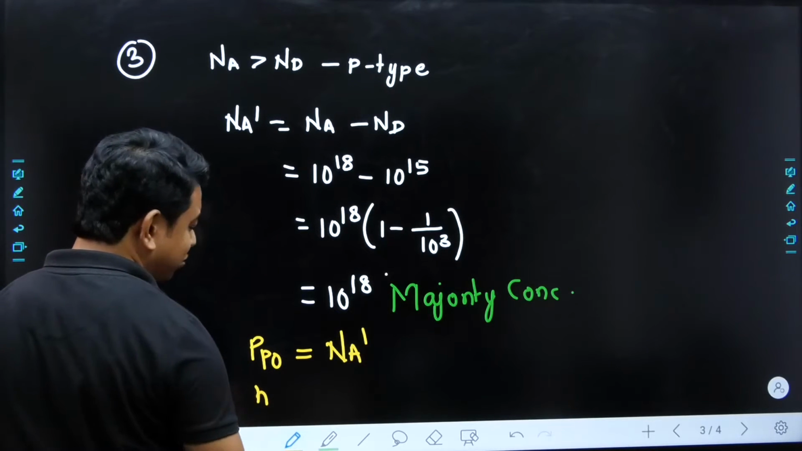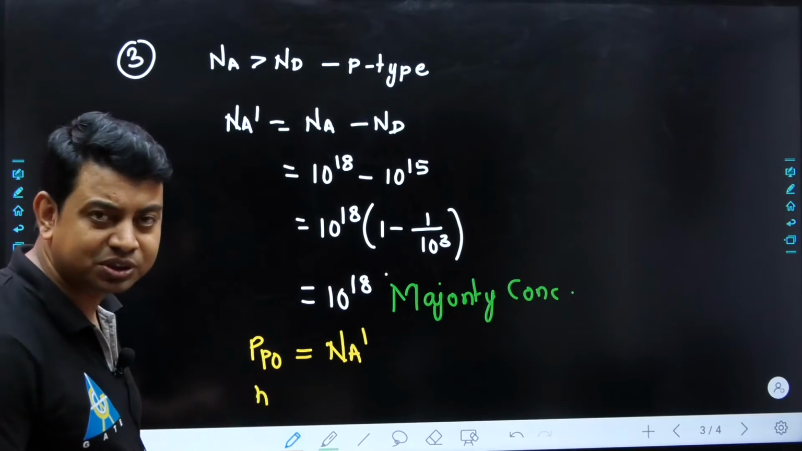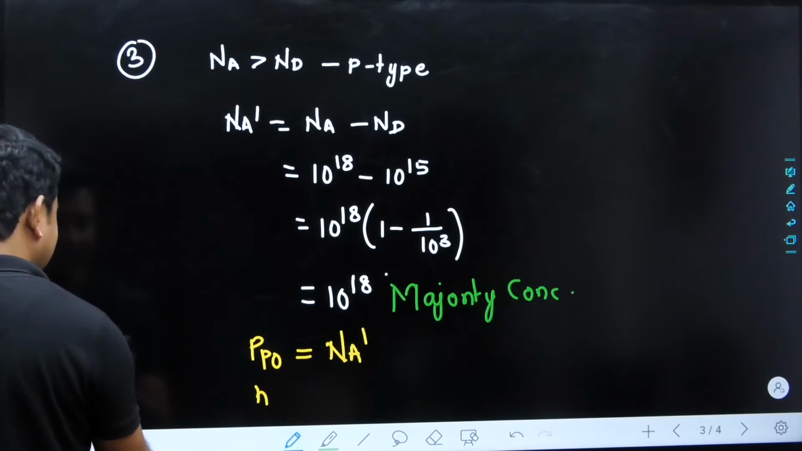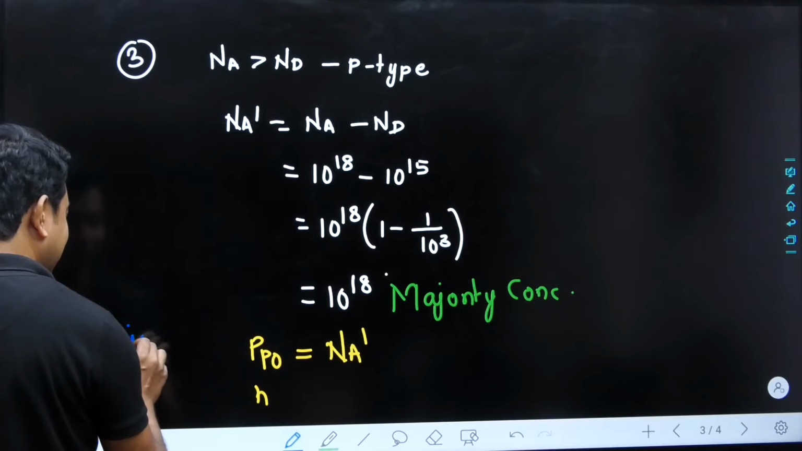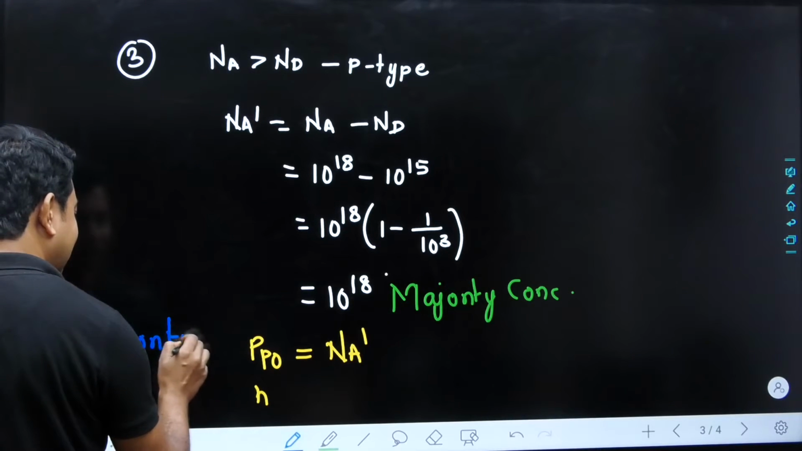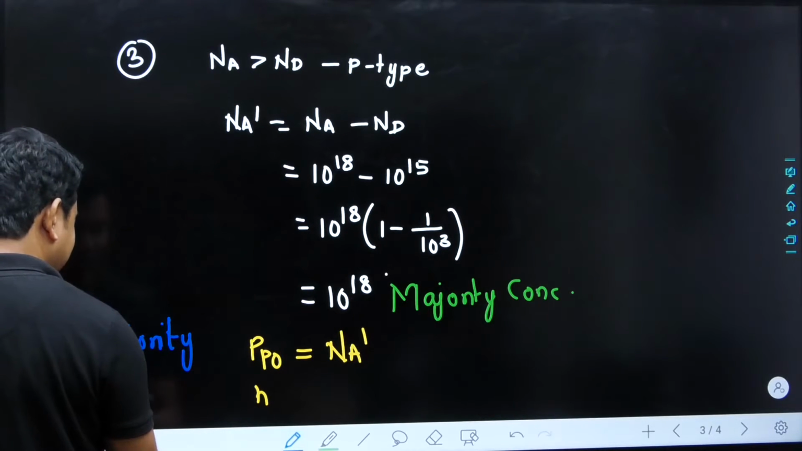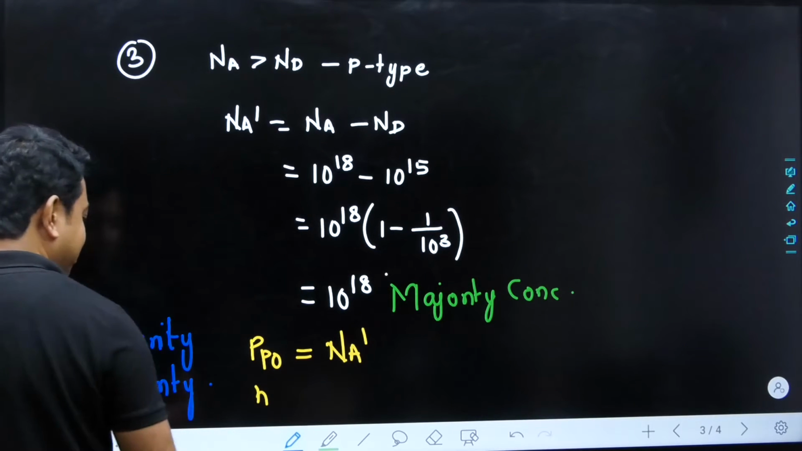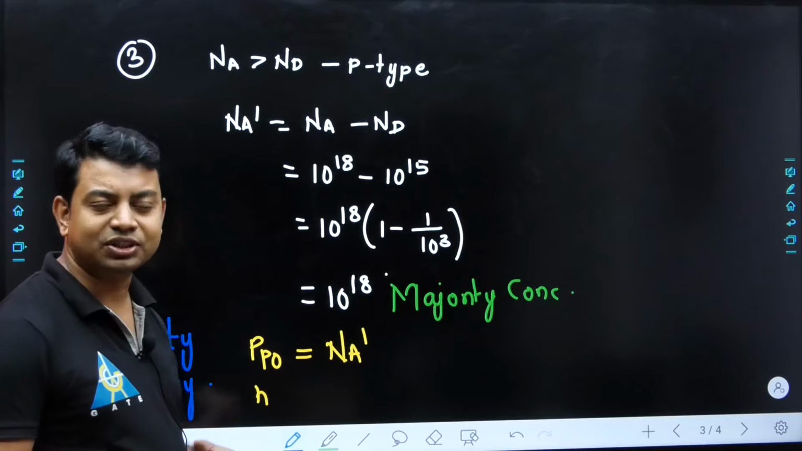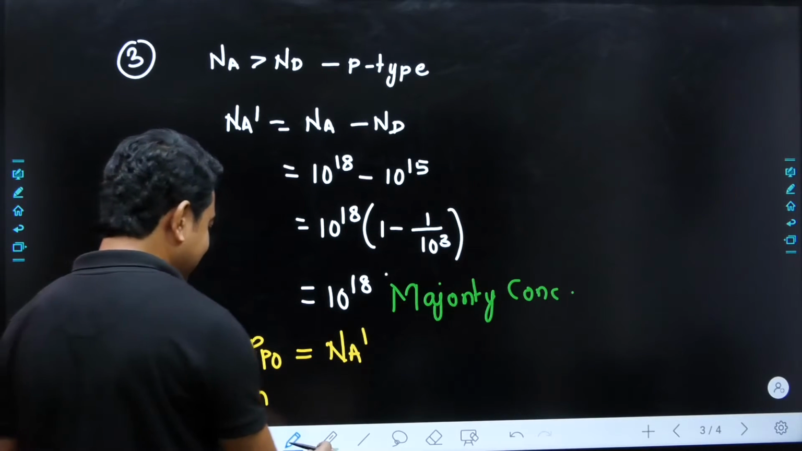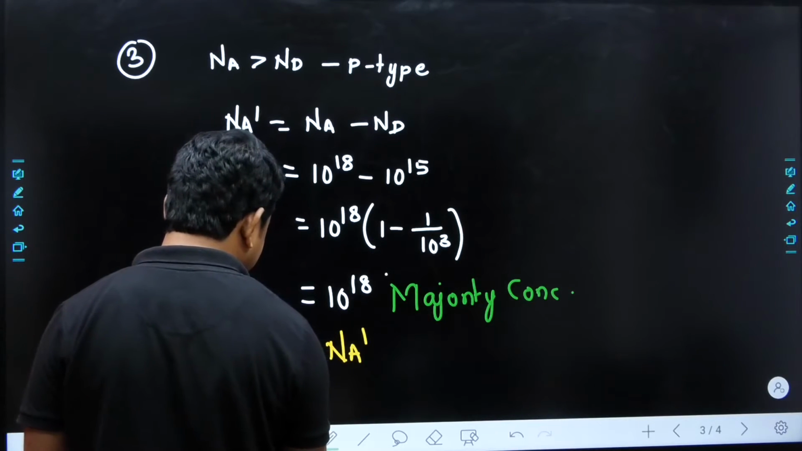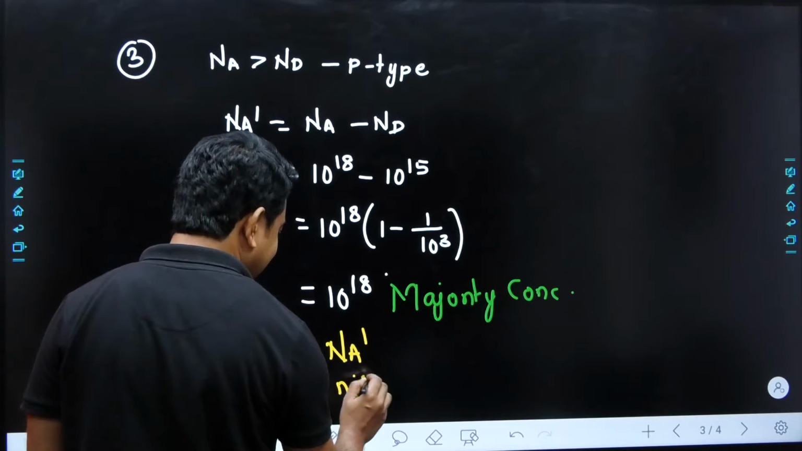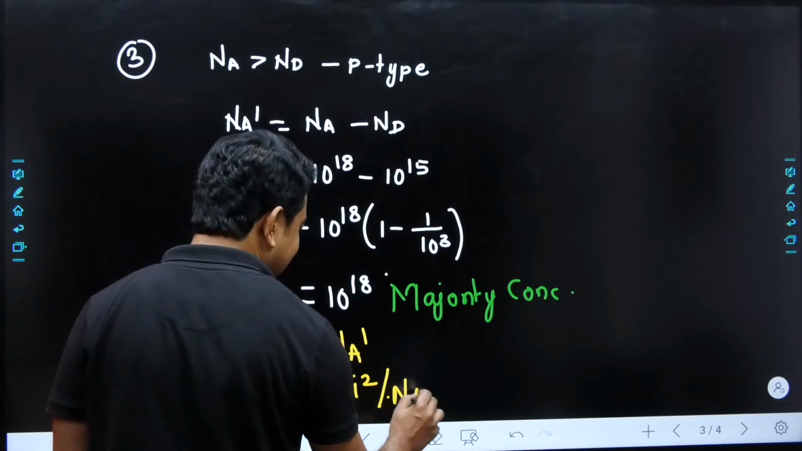If someone asks you what will be the concentration of electrons, this is nothing but the minority. So here we are having the majority, and if someone asks what will be the minority, then it is found by using the mass action law. The concentration of n at thermal equilibrium is given by Ni square divided by Na.